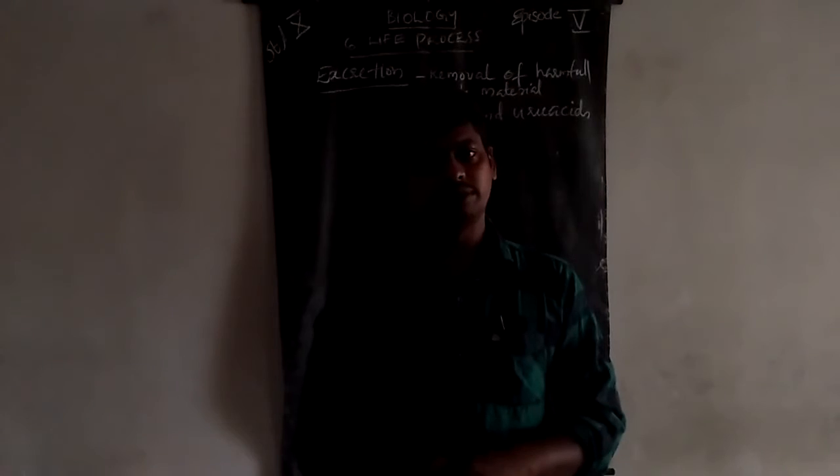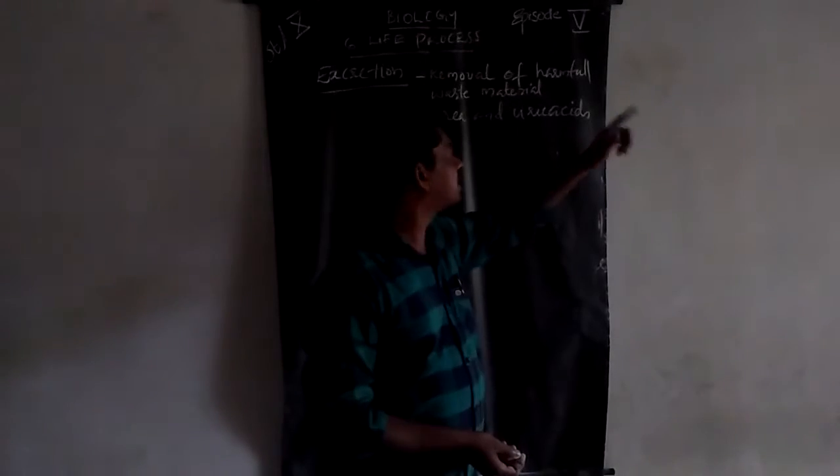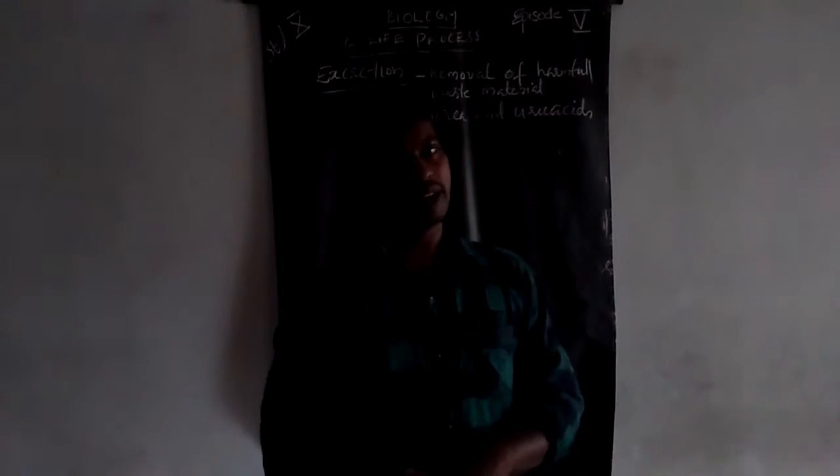Some examples: lizards. The excretory product of lizards is uric acid. Birds also excrete uric acid. What is the difference between uric acid and urea? Most of the larger living organisms, including human beings, excrete urea.